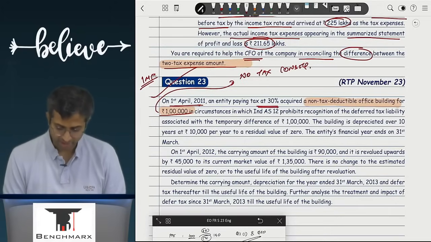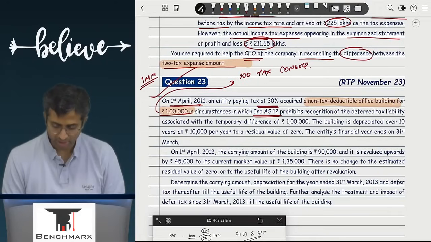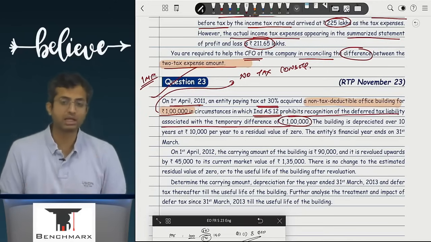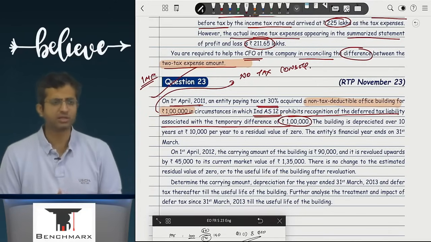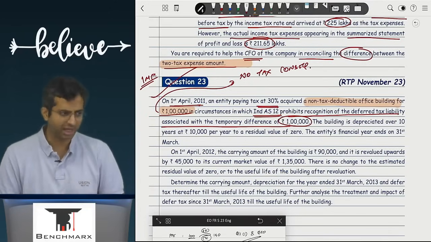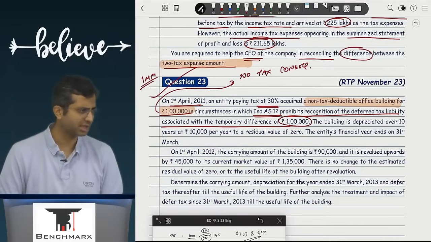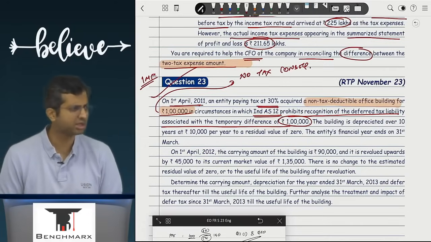For 1 lakh in circumstances which Ind AS 12 prohibits the recognition of deferred tax liability associated with temporary difference of 1 lakh. Question very clearly says that if there is any difference which arises due to this 1 lakh, there is no need to create any deferred tax liability. So, will you create a deferred tax liability?